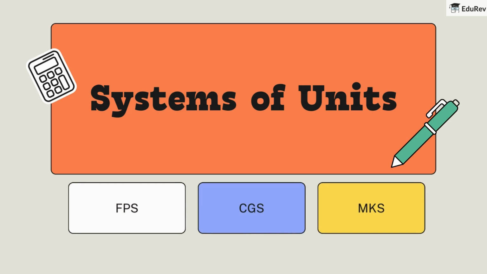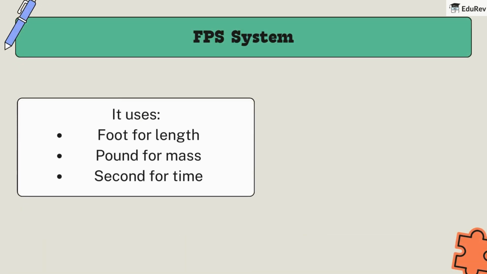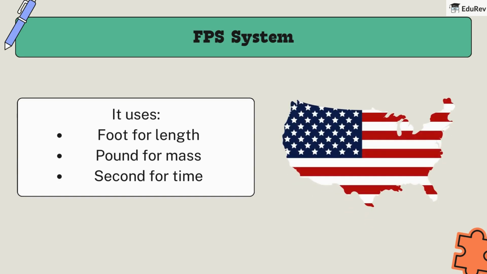Throughout history, scientists have developed various systems to standardize units of measurement. Let's learn these systems. First is the FPS system. It uses foot for length, pound for mass, second for time. While it might sound familiar, especially if you've visited countries like the United States, this system is now obsolete in scientific contexts.